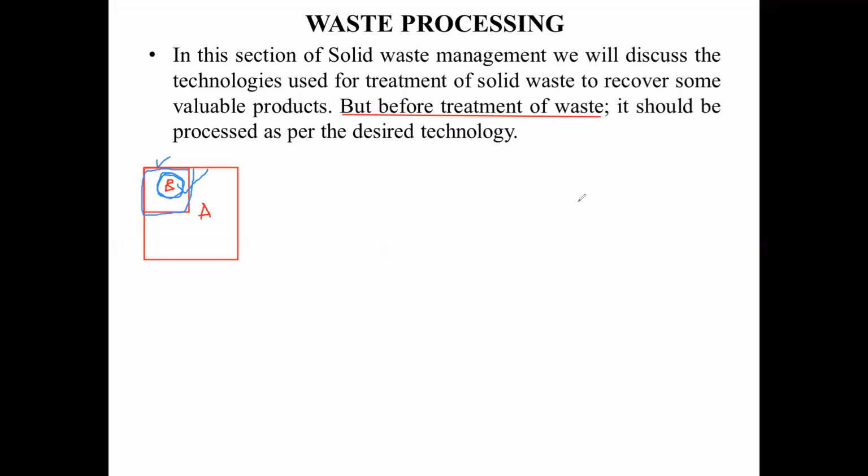So before we take the waste to the processing unit, or before it is taken to a disposal system or disposal channel, you have to make sure that all the waste which has some value to be recovered is restored, or the segregation or separation of that waste has to be done. Basically, that's what we do when we have a very good and pre-planned waste management system. Before you do that, the technical properties and all the characteristics of the waste should be studied thoroughly.